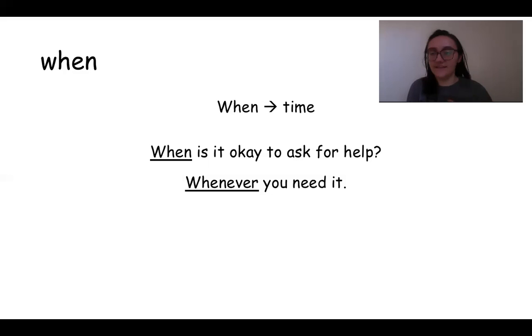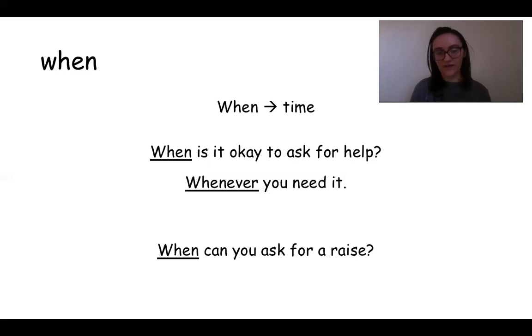So my answer to this question is I use a word called whenever you need it. Whenever means at any time. It isn't a certain time. When somebody says whenever, it means anytime. You get to pick the time, right? So when is it okay to ask for help? I think that you can ask for help whenever you need it, at any time, right?